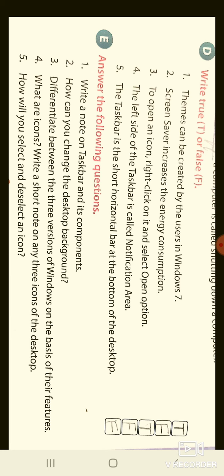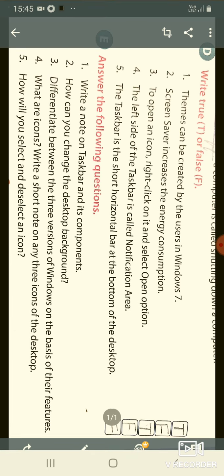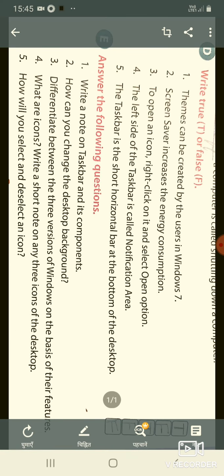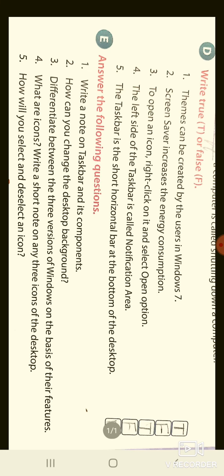Now the fifth question is, how will you select and deselect an icon? That is a very easy process. First you will just left click with the mouse on the particular icon, and it will be selected.